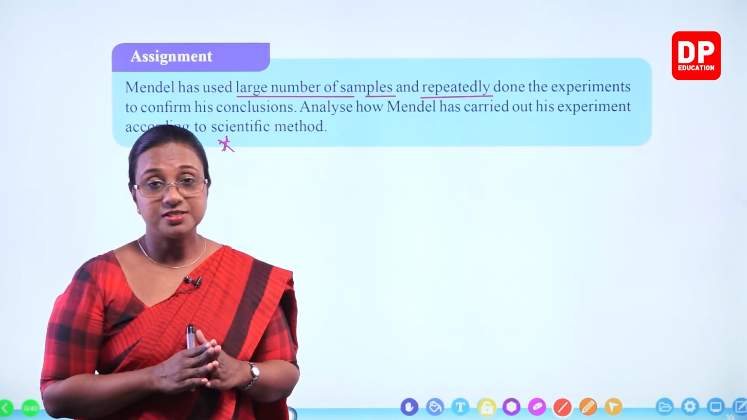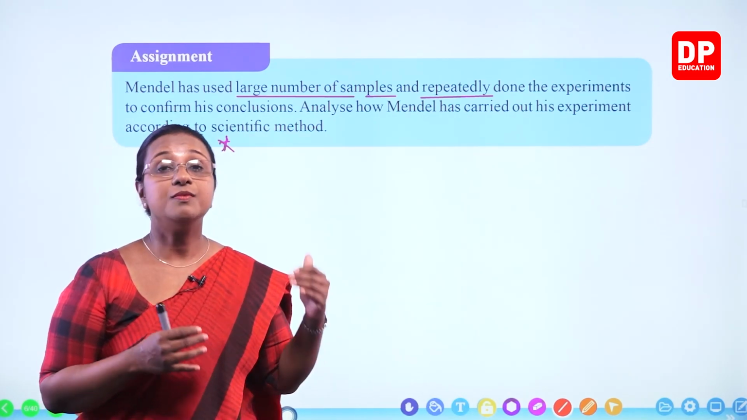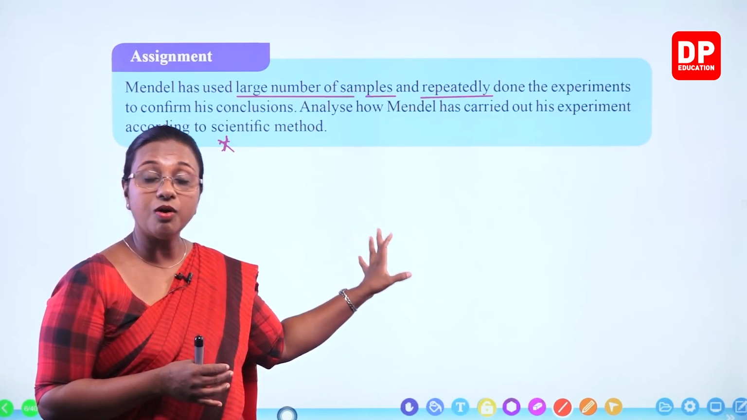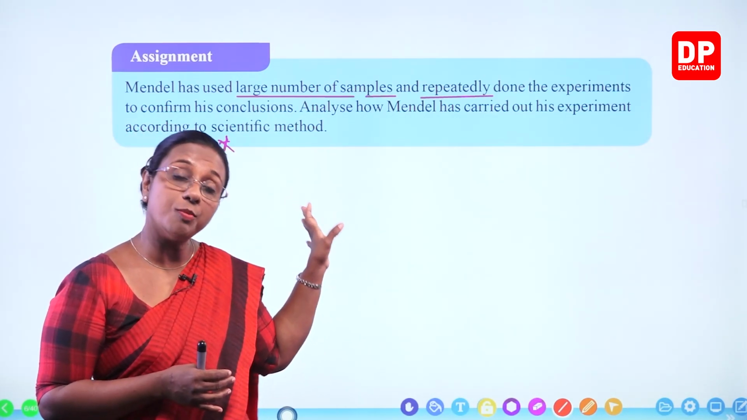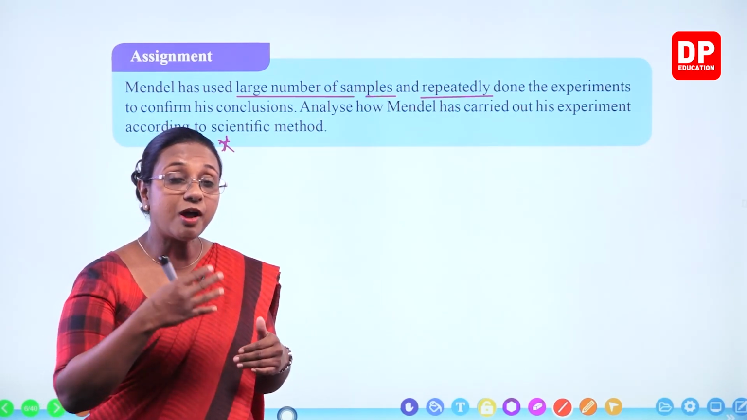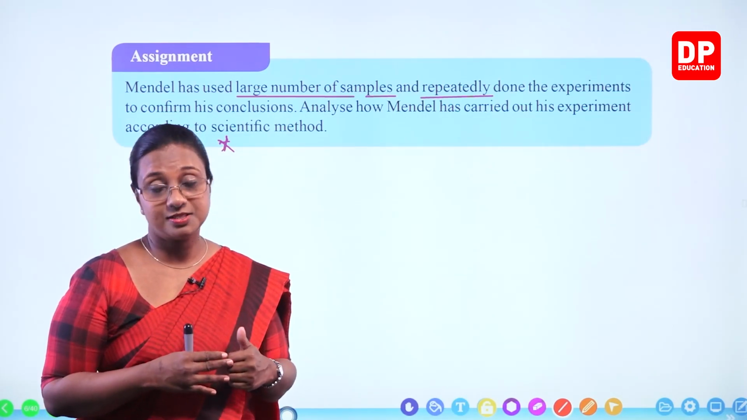So that is how he became the father of genetics. So with that, students, I am going to end this chapter, and in the next chapter, we will discuss the observations of Mendel's experiments, and from there we will try to explain how inheritance takes place.